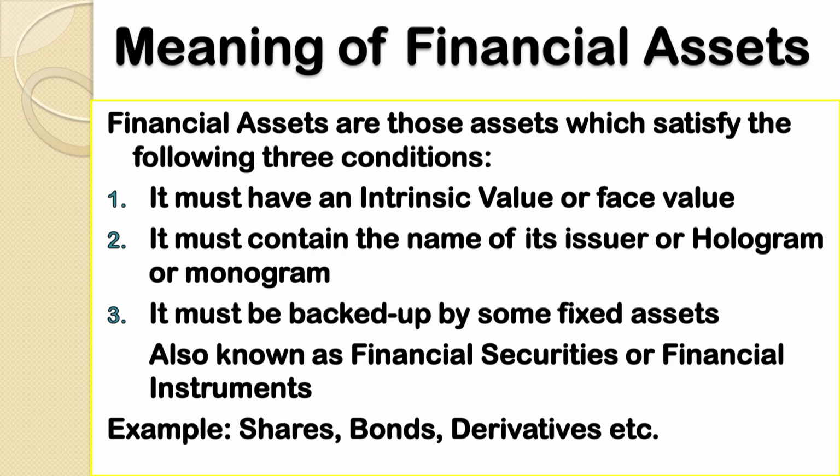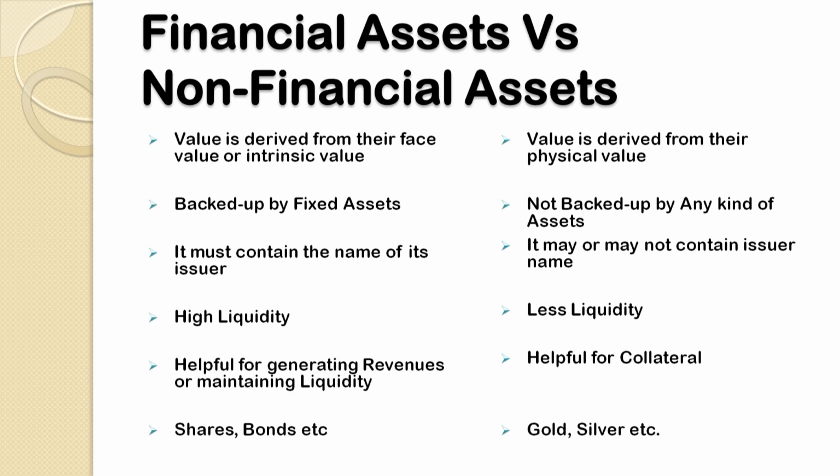And the third feature of a financial asset is it must be properly backed up by certain fixed assets. So, if we find all these 3 important features in any asset, then that asset will be regarded as a financial asset. Now, let us move on, and in the next segment we will discuss the key differences between the financial assets and non-financial assets.